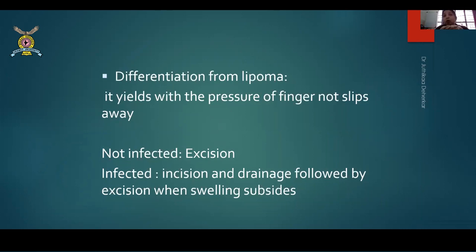Now, this is not always true. This is very much given in the book, but most of you would say that it doesn't happen. So I agree. Most of the times there are no indentations seen, but you can feel for the indentation in the bone. As they have already said, this does not have a slip sign. Lipoma, if you press from one side, slips to the other side. The edge of the lipoma slips below your finger and goes on to the other side. This thing doesn't happen with the dermoid cyst. If they're not infected, that is; if they're infected, you need an I&D.